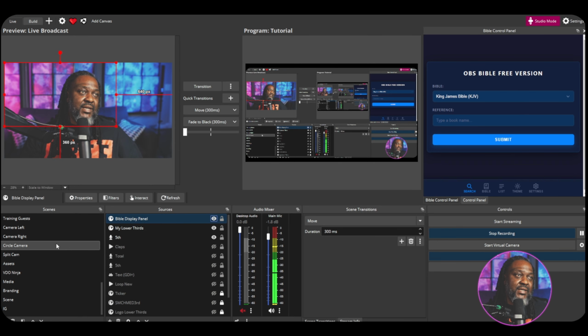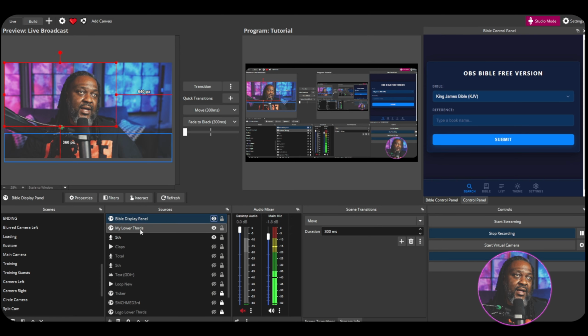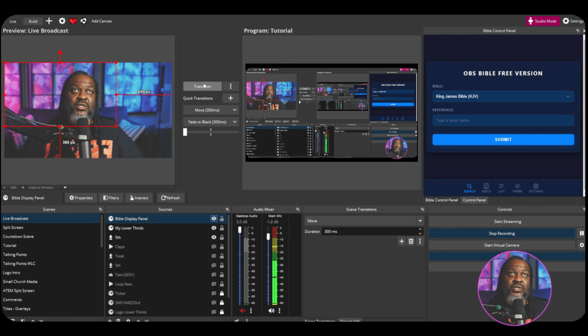And actually, what scene is this in? I hope this is in this scene. Let me transition over real quick. So I put the control panel right here. It's right in the middle of the screen, right? I'm going to transition over, and okay, I see I put that in tutorial. Hold on real quick. What scene did I put that in? I don't know what scene I put it in.